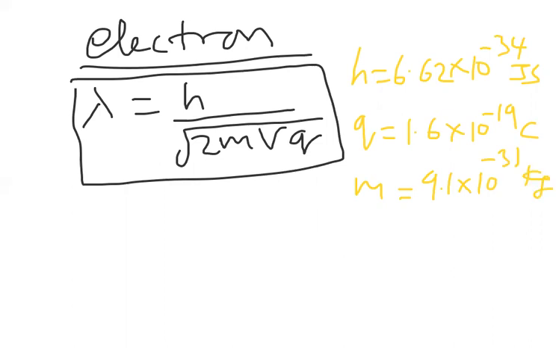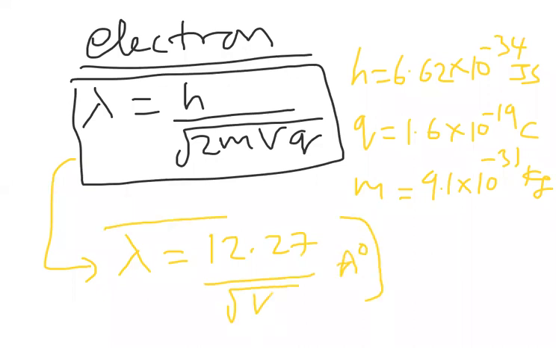If you substitute all this data and simplify, you will get lambda of electron is equal to 12.27 by root V in angstrom. Potential difference we have to take in volts, so we'll get the answer in angstroms.